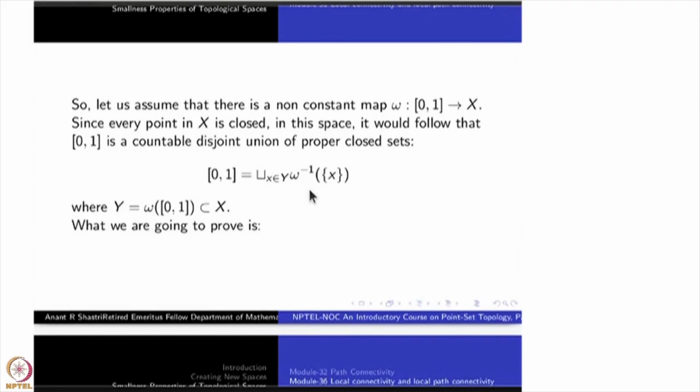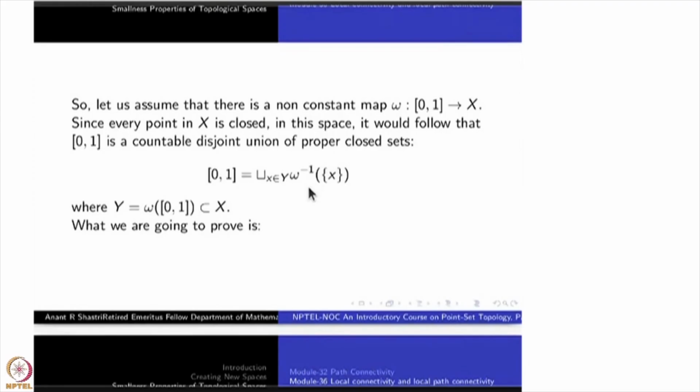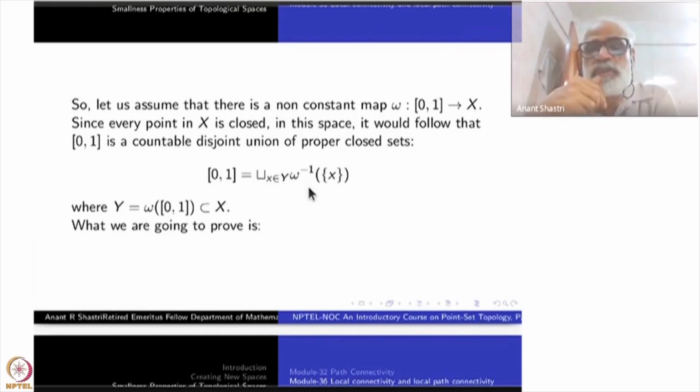One thing is clear, namely this Y cannot be finite. Why? If this Y is finite, this will give you a partition of [0, 1], but [0, 1] is connected, so there is no partition, no separation. This will give you a separation, so that is not possible. Because if there are finitely many, you take one of them, and the finite union of the other things is also closed. So you can write a disjoint union of two non-empty closed subsets. Then that's over.